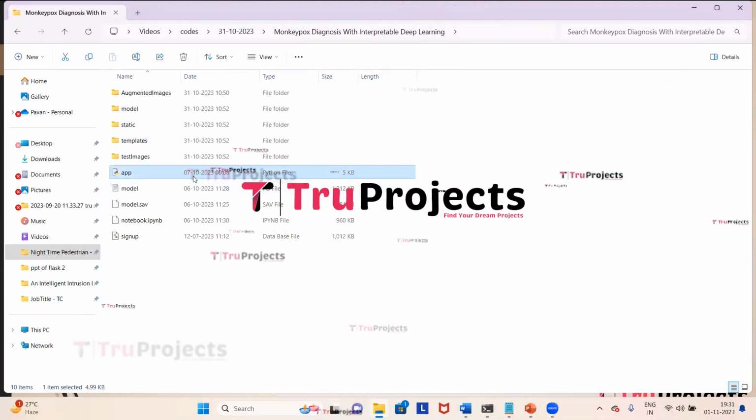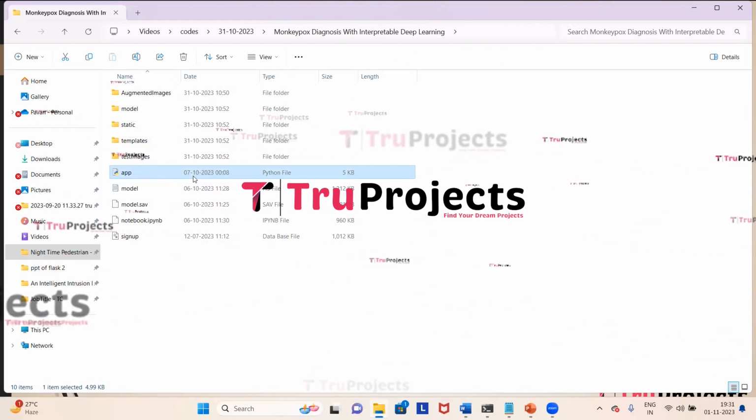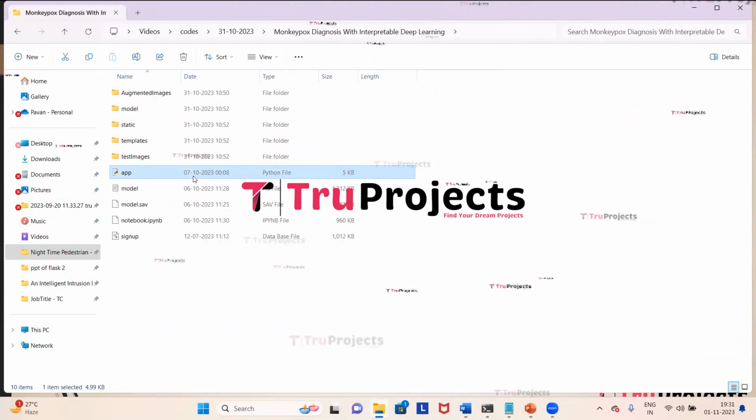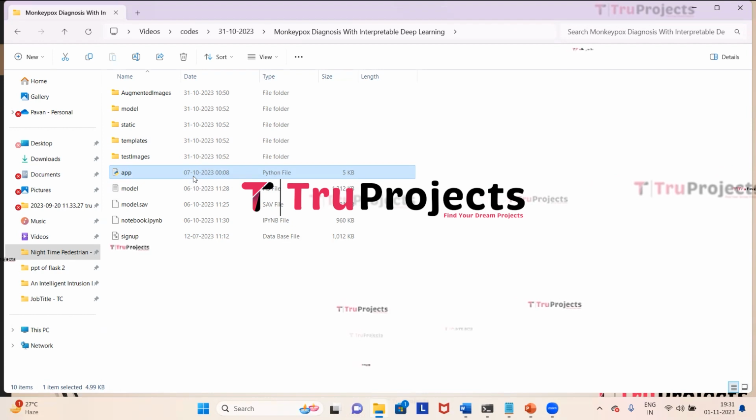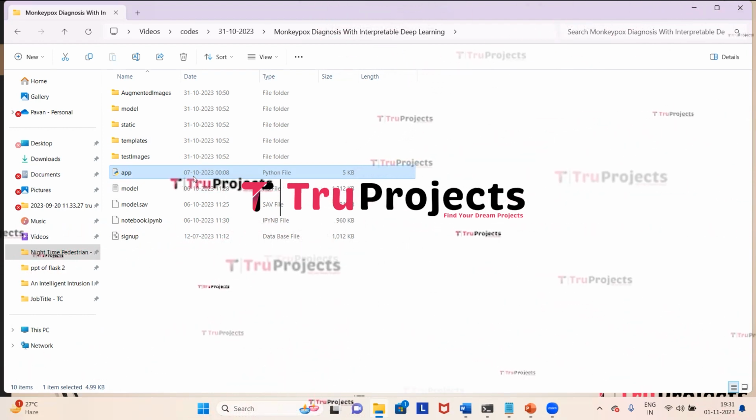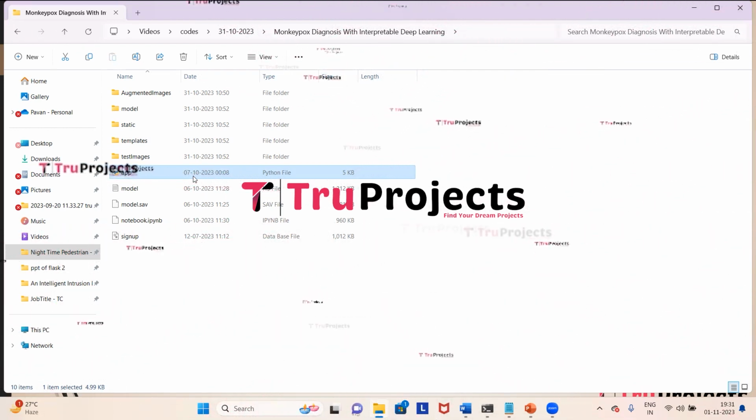Here we have the app.py file. This .py file contains the information related to front-end logic. It includes code written in Python that handles server-side operations such as processing user requests, interacting with the database, and generating dynamic content to be rendered in HTML templates.